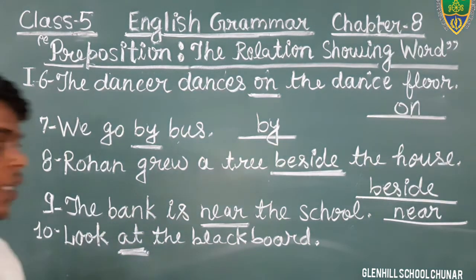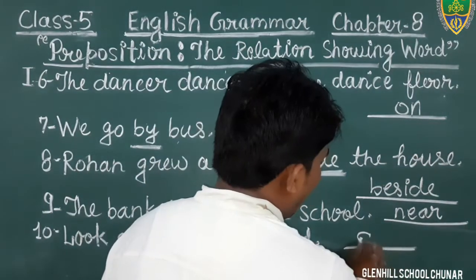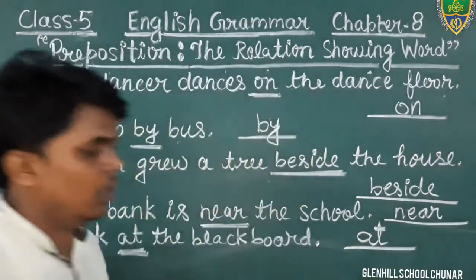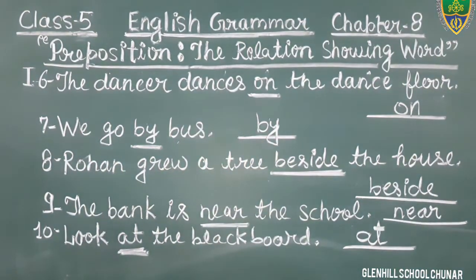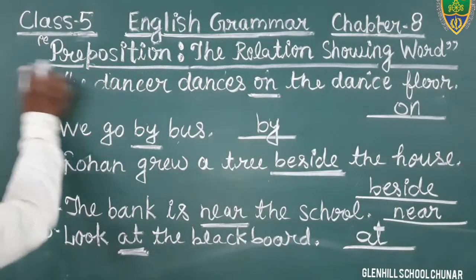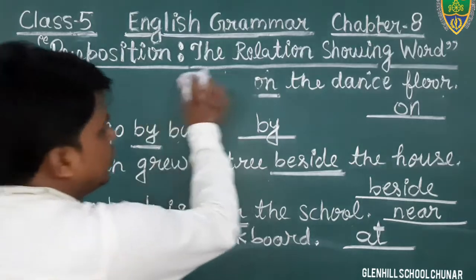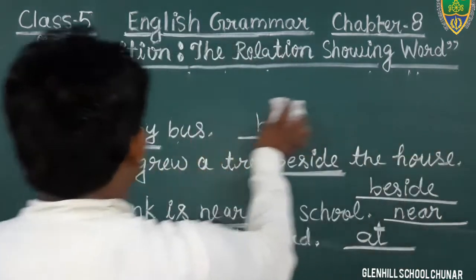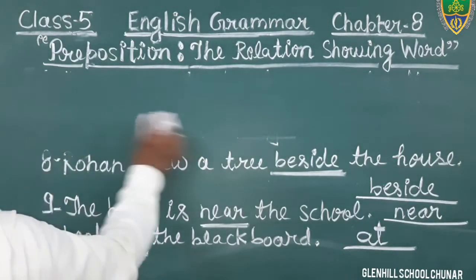Look at the blackboard. In this sentence, what is the preposition? The word at is the preposition. Okay? The word at is a preposition, and it is used just before the noun to show the relation with the verb given in the sentence. Okay, students, so just write down, and I am going to erase some questions. I hope that you all have done. Come to the next question, question number 11.